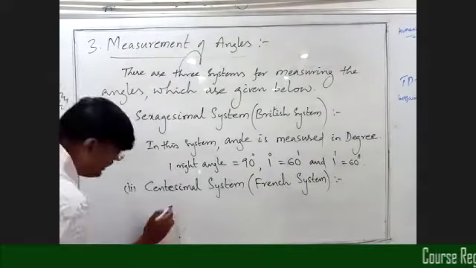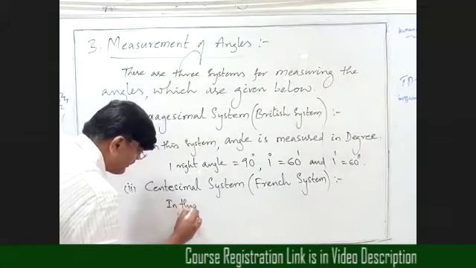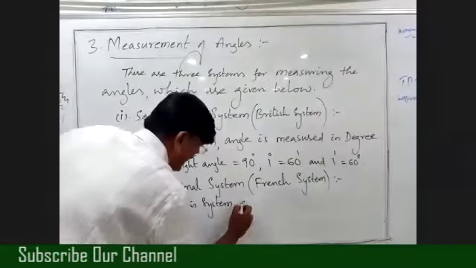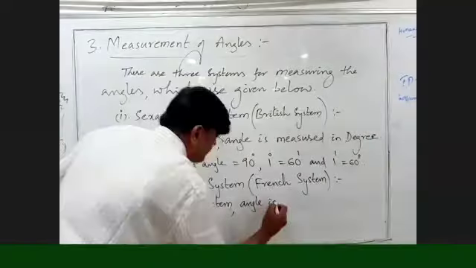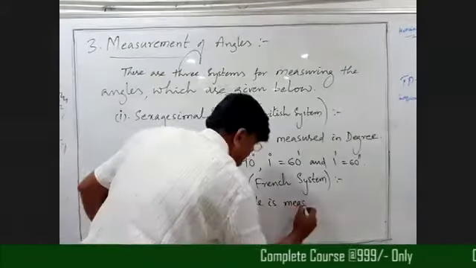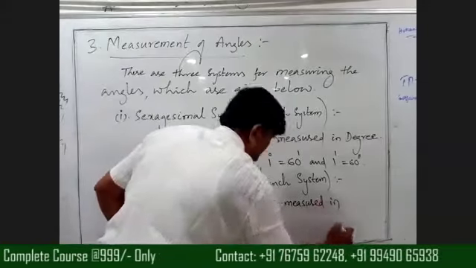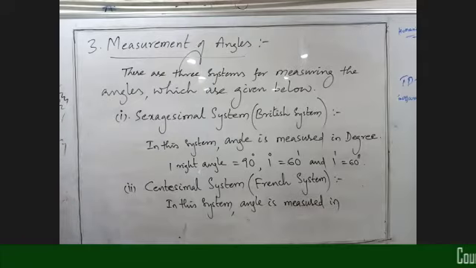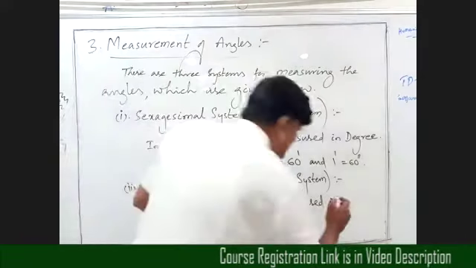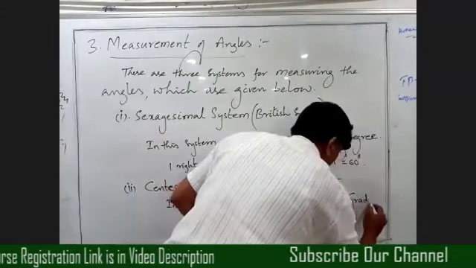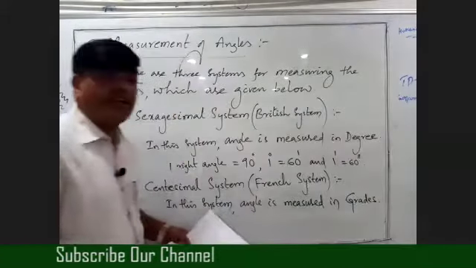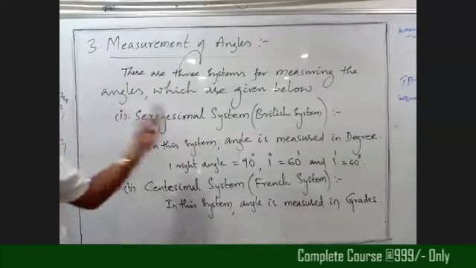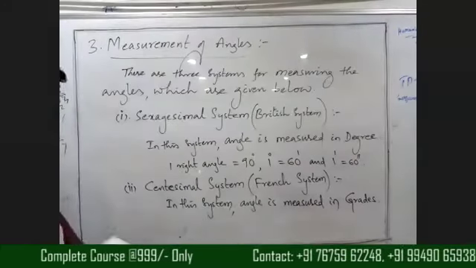Right now, in this system, angle is measured in what, beta? In the centesimal system, angle is considered in... very good, Sampath, very good, beta. Measured in grades. Okay, in the centesimal system, we are considering the angle as grades, beta. We are measuring the angle in grades.